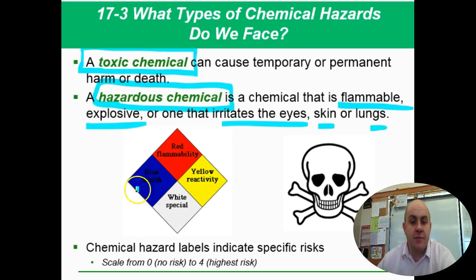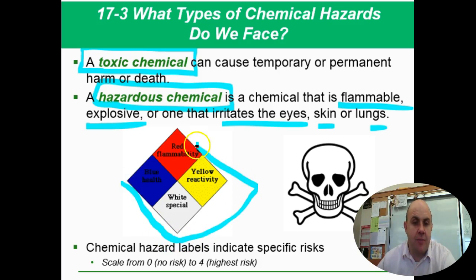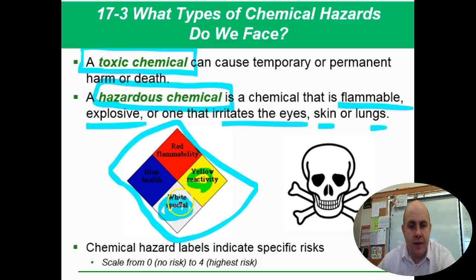This right here, you'll see on the back of big hauling trucks and different things. It is how we label hazardous chemical materials. And so the white one down here is for special nuances that the chemical has. Yellow is how reactive it is to other things. Blue is how it will affect your health, and red is how flammable it is. So when you look at that, this gives you an indication. It's a scale of 0, meaning perfectly fine for you, up to 4, which means holy cow, watch out. So if you see a 4 on the flammability, for instance, that stuff will burn like crazy.